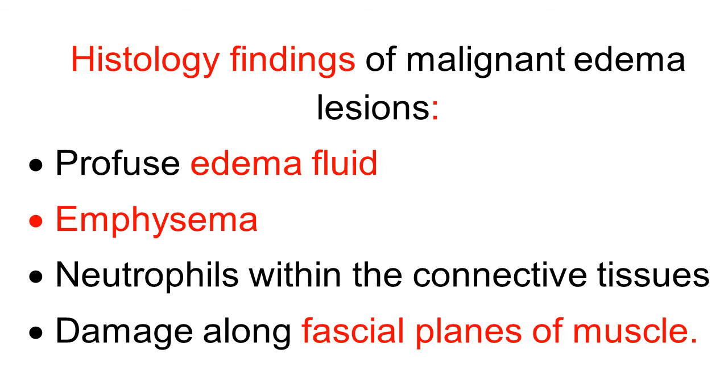Histological findings of malignant edema lesions: there is presence of profuse edema fluid. There is emphysema, except in Clostridium novyi infection. There is presence of neutrophils within the connective tissue, remember, important, connective tissue. And a more confirmatory and important histological finding is damage along fascial planes of the muscles. Fascial planes are involved. Connective tissue of the muscles is more involved than muscle.